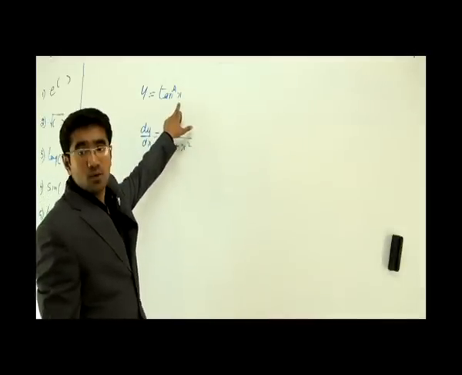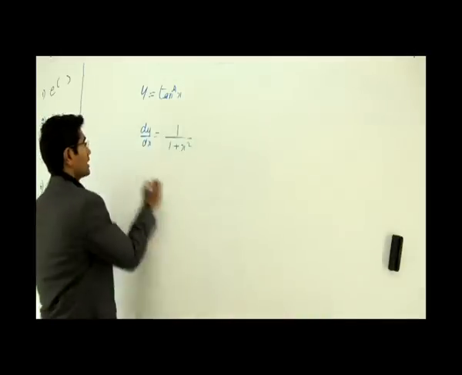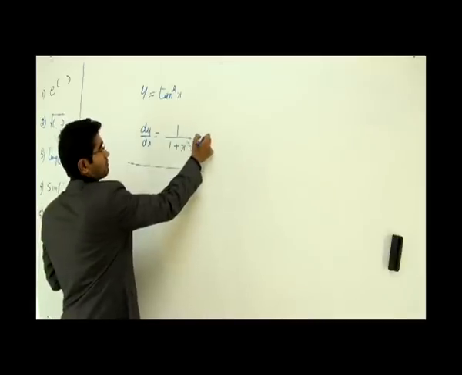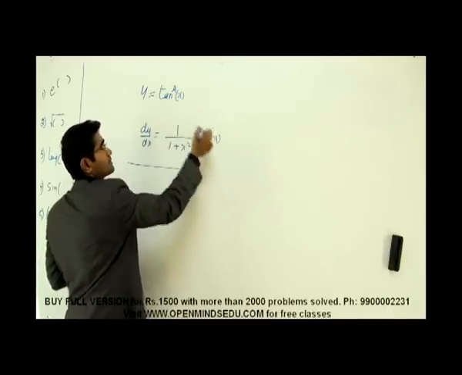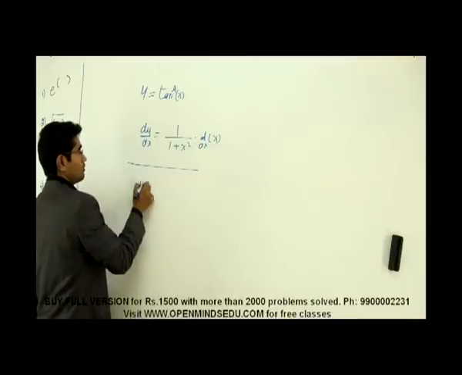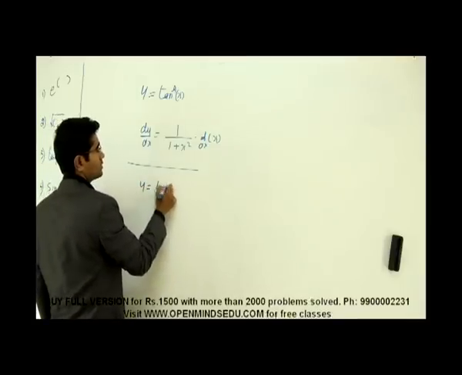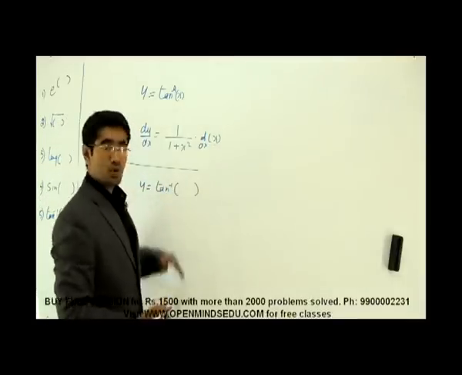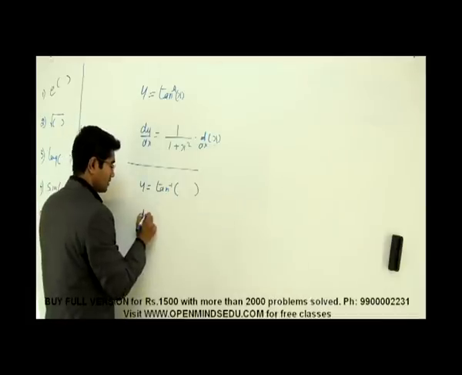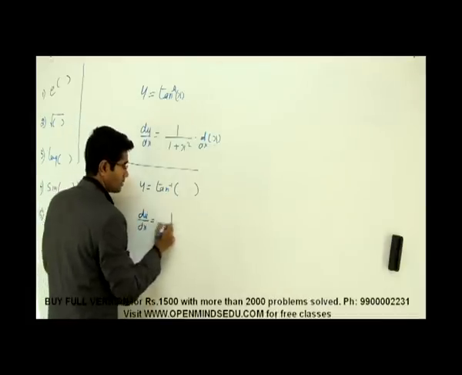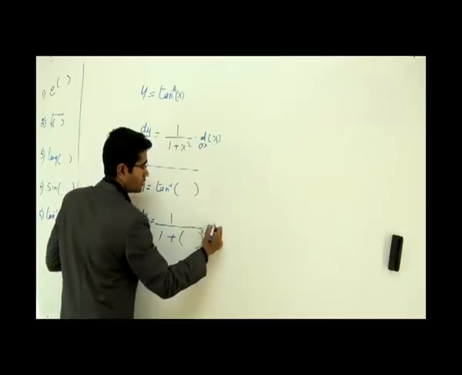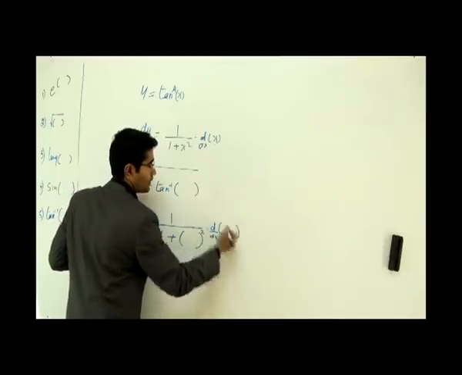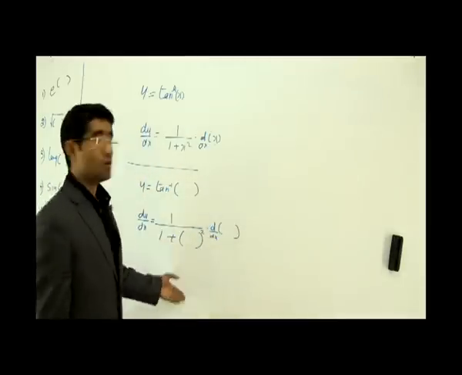Because there's an x here. What exactly is the general format? In fact, I can write d by dx of x, simply because x is here. Now, if at all I write y is equal to tan inverse of some function, what can it become? dy by dx would be written as 1 by 1 plus whatever function whole squared into d by dx of that particular function. Okay, that's a more general form.